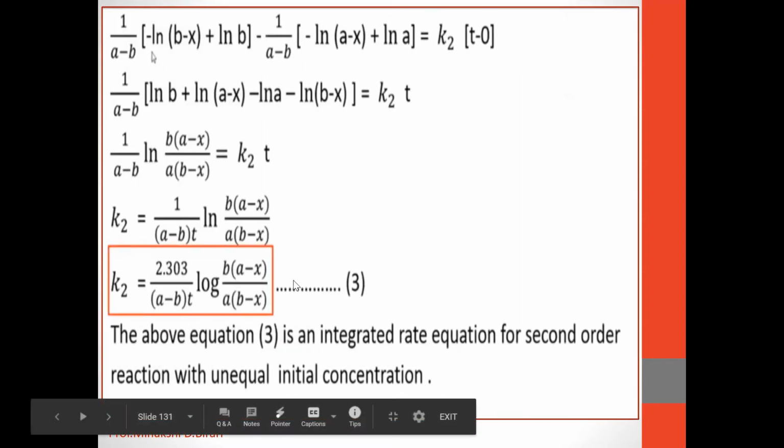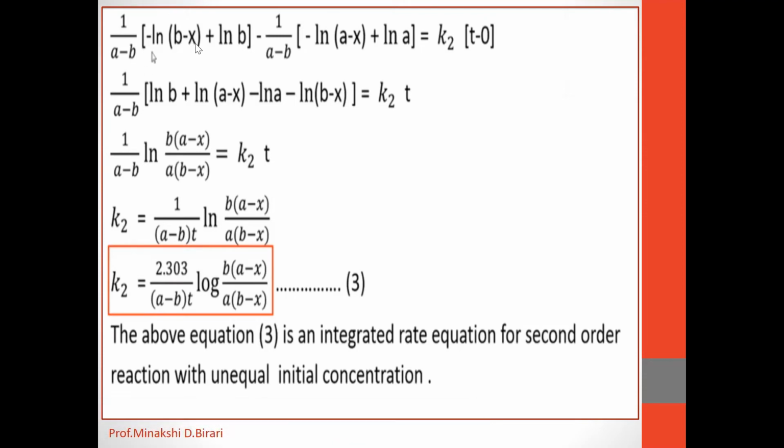Again simplifying this equation, 1 upon a minus b in bracket minus ln into b minus x plus ln b, minus 1 upon a minus b in bracket minus ln a minus x plus ln a, is equal to k2 into t minus 0, where ln stands for log to the base e.